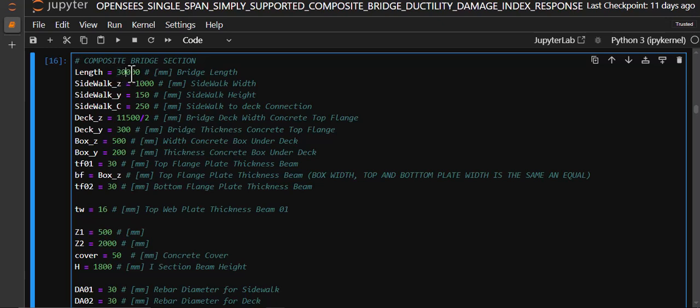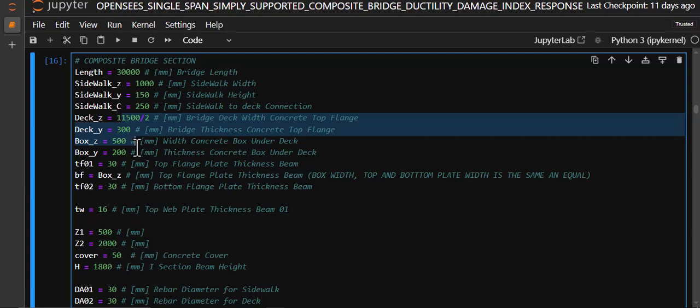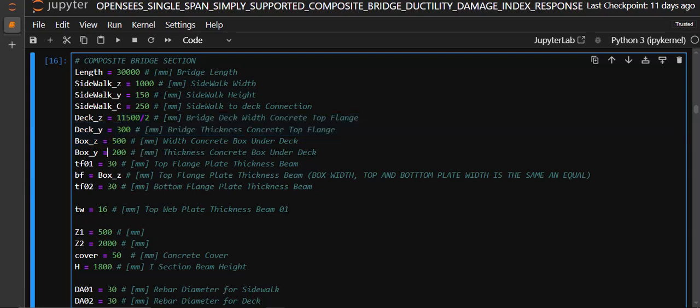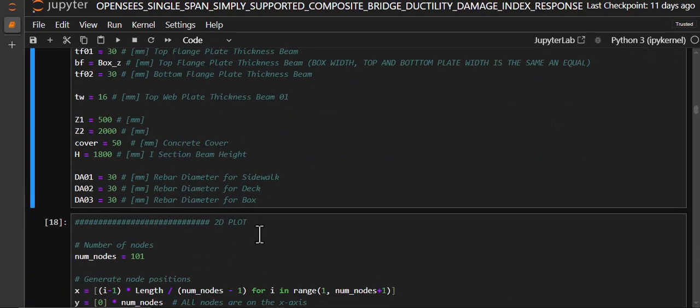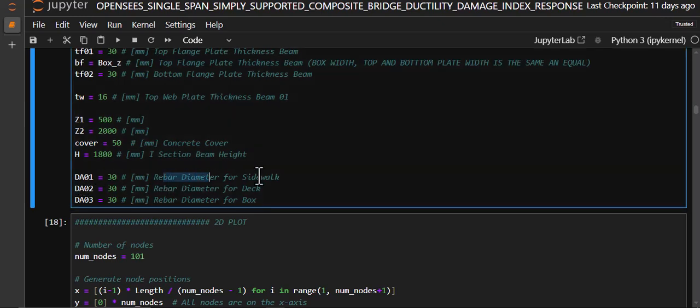So it has 30,000 millimeters, with the sidewalk defined sections and also different properties, and you can change it with your own, and defining the rebar diameters for sidewalk, deck, and box.